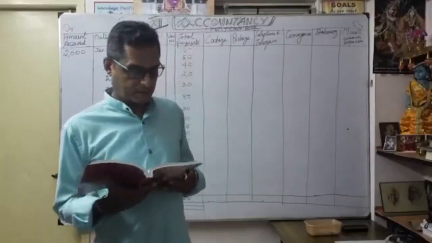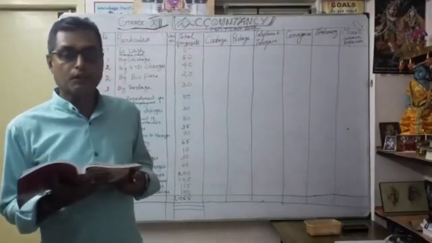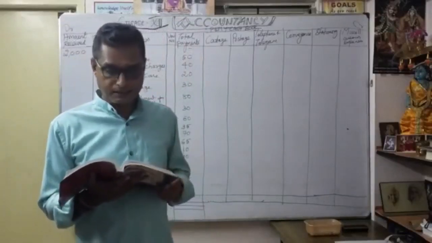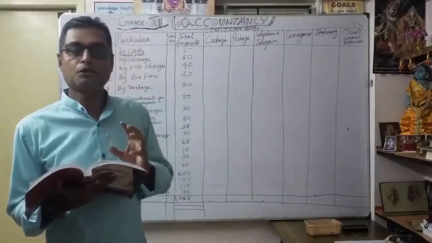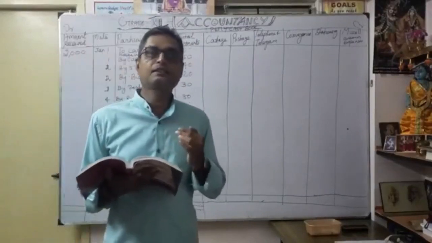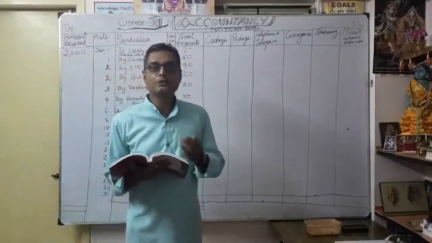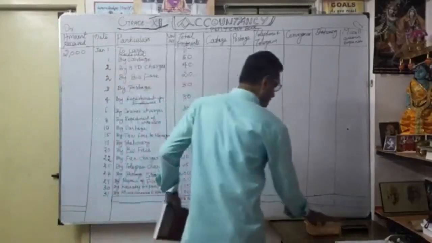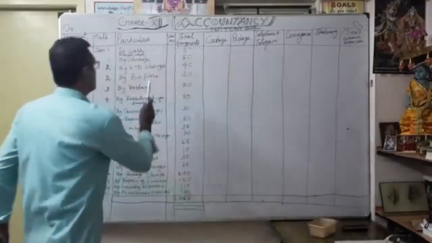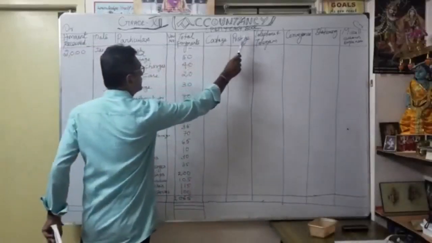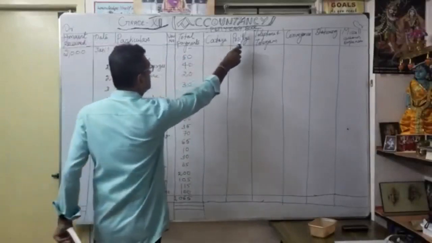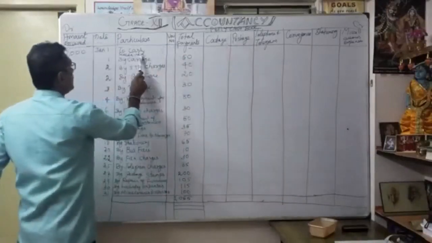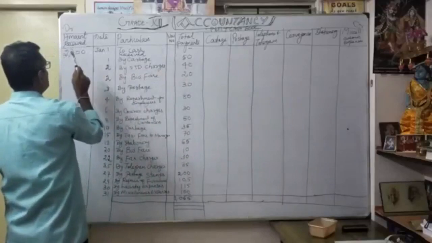They have given: prepare petty cash book from the following transactions. The imprest amount is 2000. Imprest amount 2000 means the head cashier has given the petty cashier 2000 rupees. So that's what I first wrote here. See, petty cash account, this is the format of the analytical petty cash book: petty cash book, to cash received, how much? 2000.